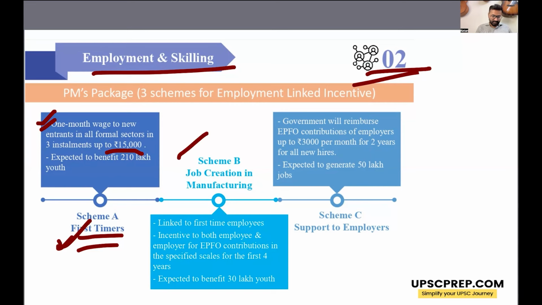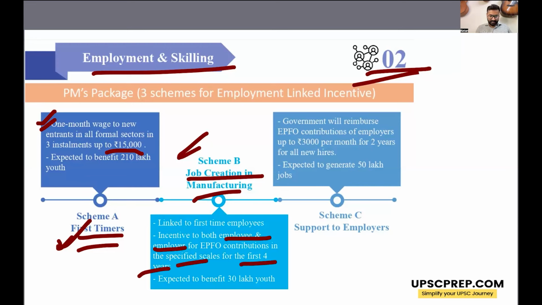Then scheme B is job creation in manufacturing. So again, it will give incentives to both employee and the employers. Even the employers who are giving the jobs will also get some incentives for EPFO contributions, which is your employee provident fund, right? In specified scales for the first 4 years.